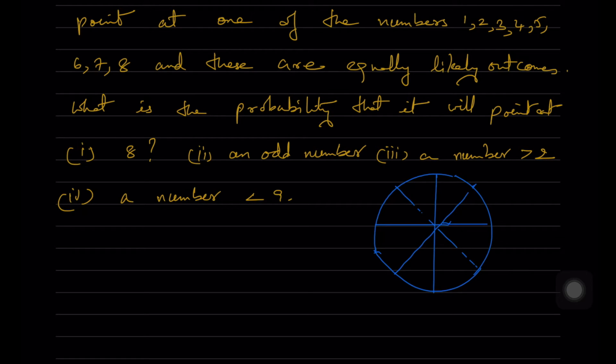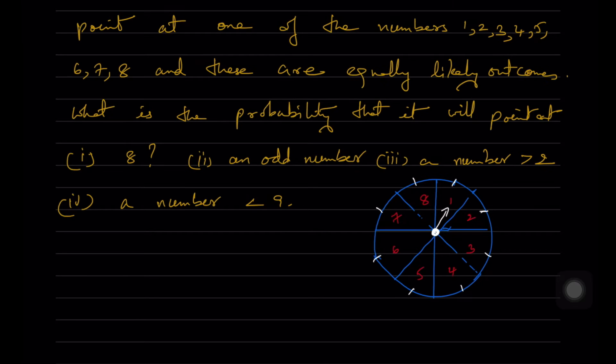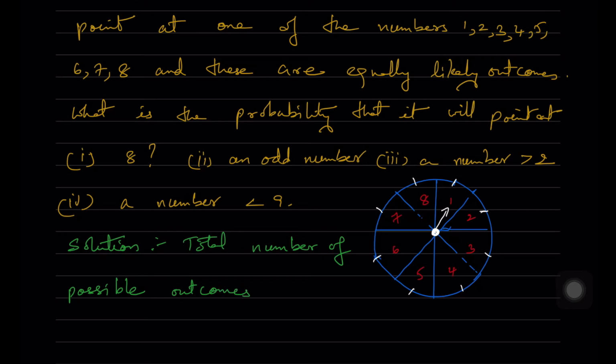So therefore this is the wheel. You name it as 1, 2, 3, 4, 5, 6, 7, 8, and the arrow is marked here. So solution, total number of possible outcomes in the game is equal to 8. So n of S is equal to 8.